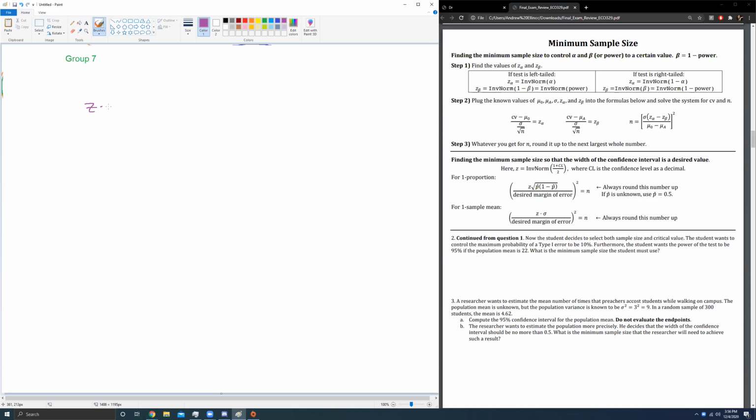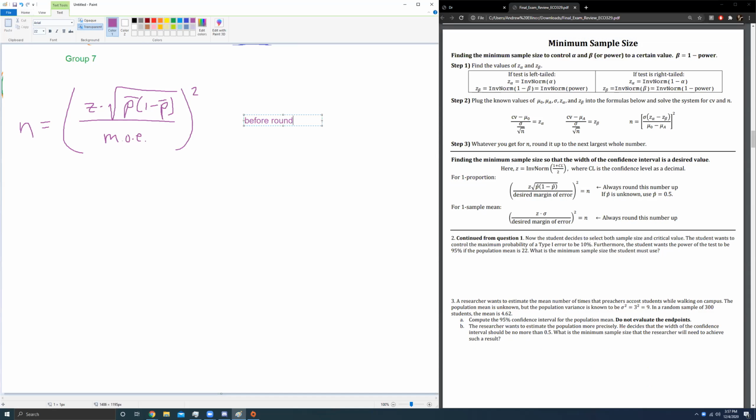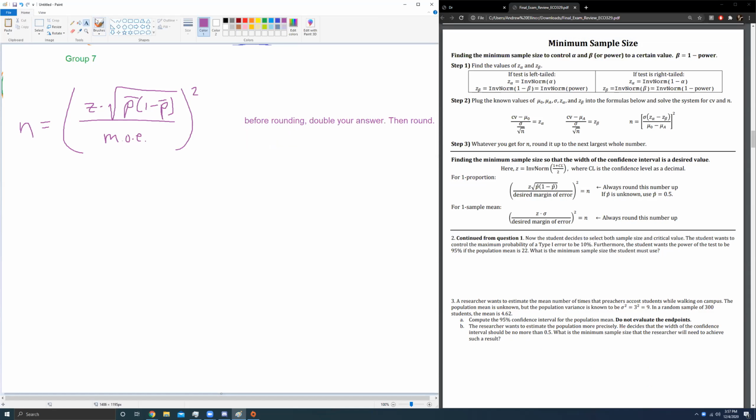We're going to do z times the square root of p bar times 1 minus p bar, over the desired margin of error, squared, and then round that up. Except we have to do one small thing before we do this. Before rounding, double your answer, then round. So for a 2 proportion minimum sample size, we're going to jump through the usual hoops.